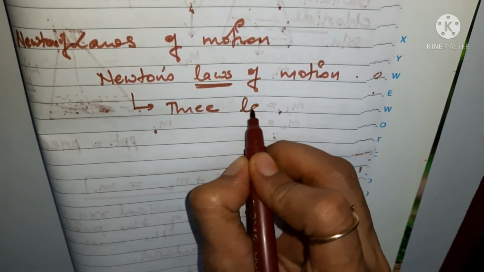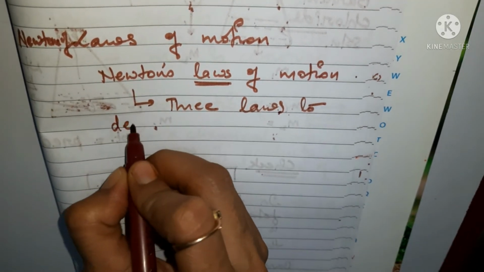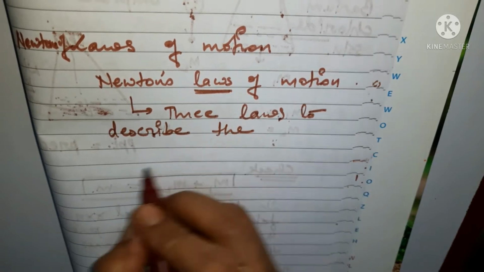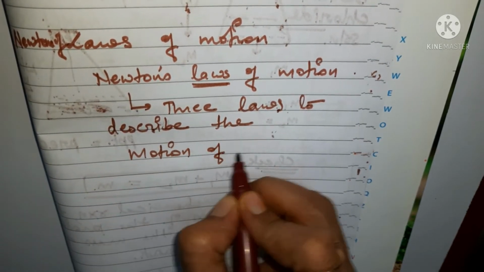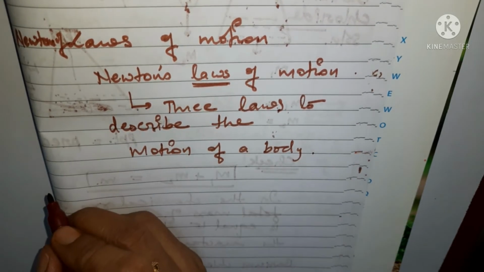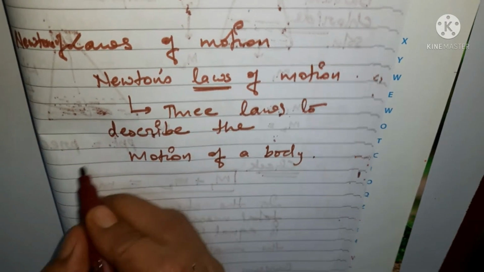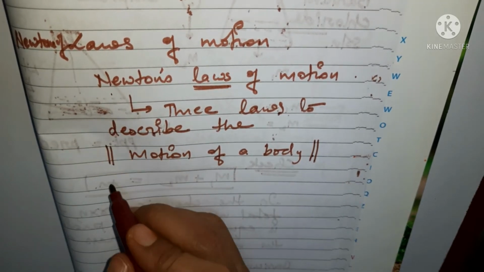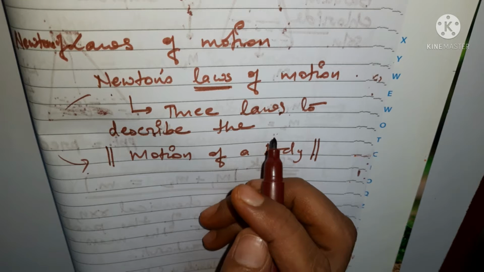Newton has given 3 laws to describe the motion of a body, and since they are described by Newton, we call them Newton's laws of motion, right?